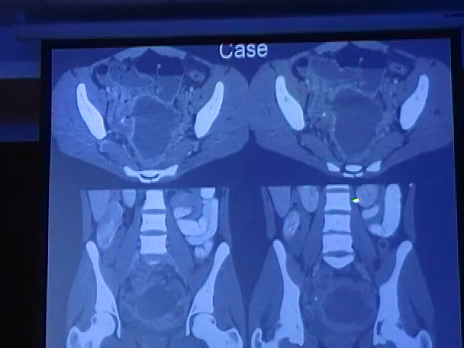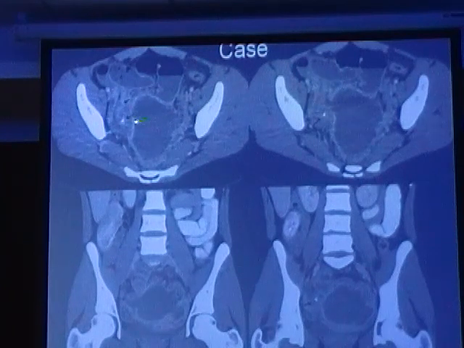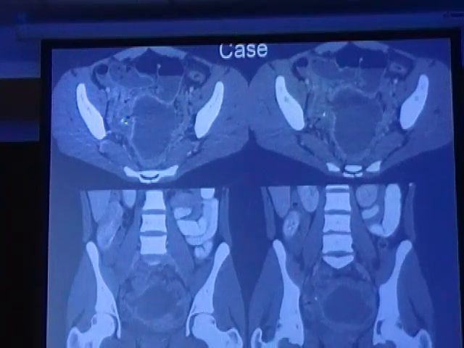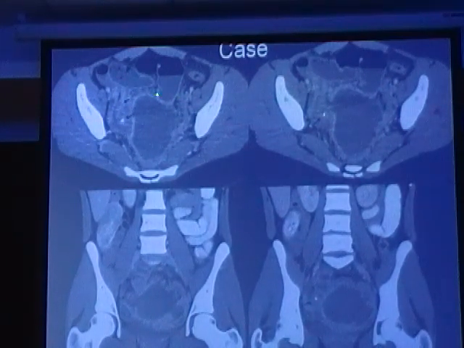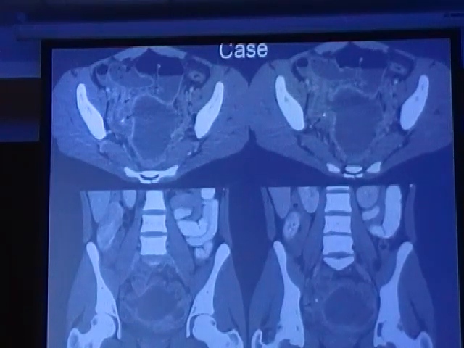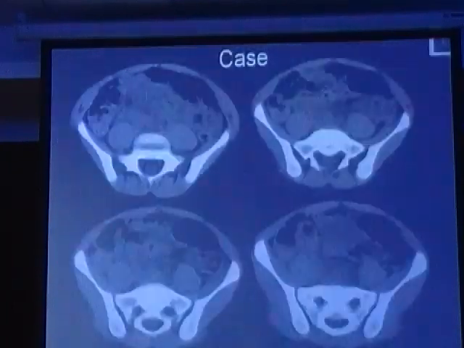This is the third case, with a complication. Here we see a large peripheral enhancing collection in the pelvis. We see an appendicular, and this is the inflamed thickened appendix. This is the cecum, and this is the inflamed thickened appendix. So this is an inflamed appendix, acute appendicitis with perforation and abscess. So this is a case with complication.